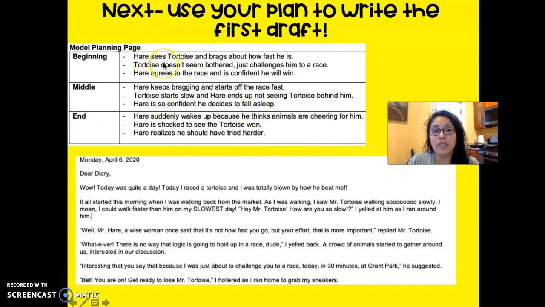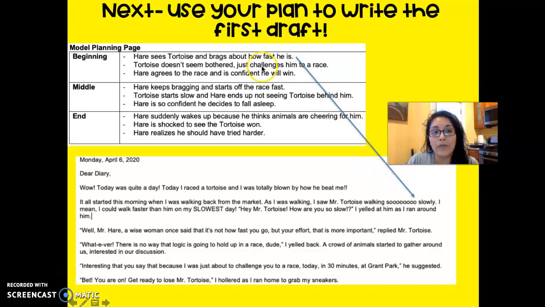I know that I wanted to start with the hare bragging to the tortoise about how fast he is. So when I started writing my diary entry, I included that here. I said, as I was walking, I saw Mr. Tortoise walking so slowly. I mean, I could walk faster than him on my slowest day. Hey, Mr. Tortoise, how are you so slow? So see how I turned my note of what I wanted to write about into what I actually wrote.